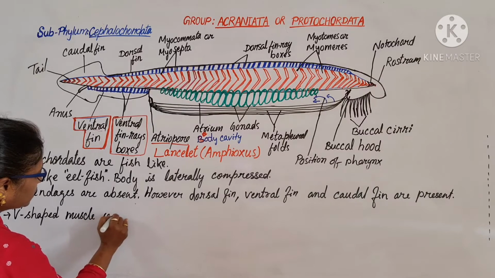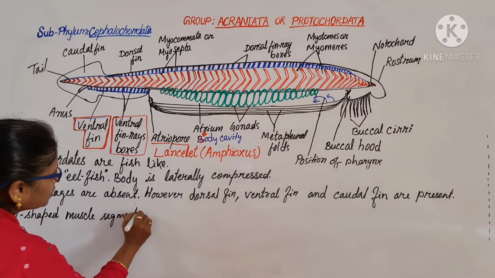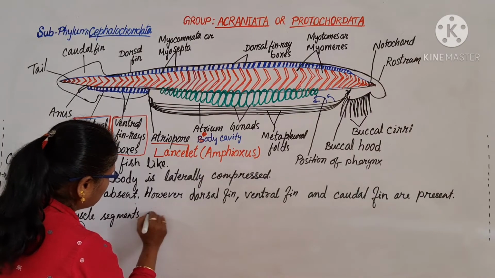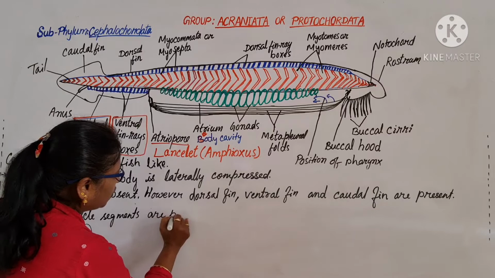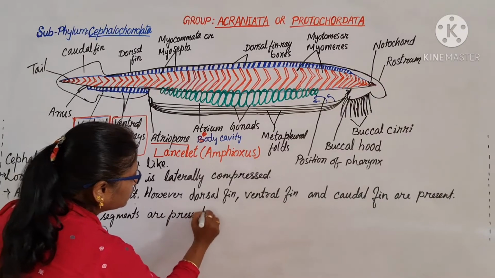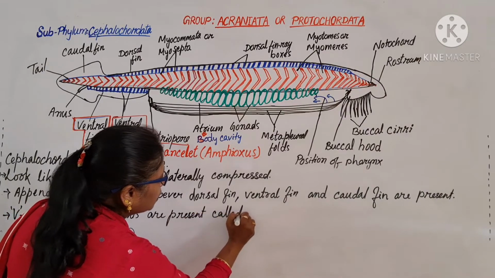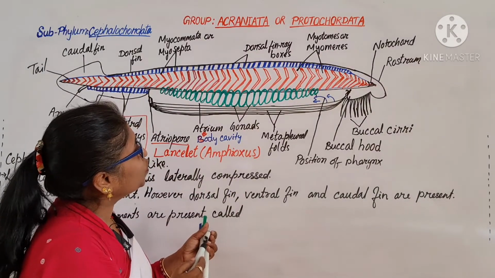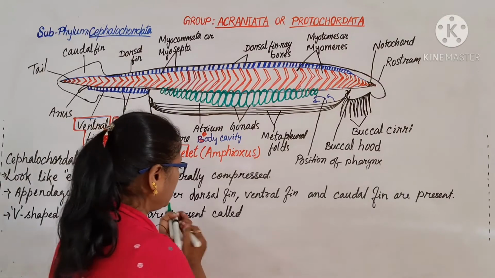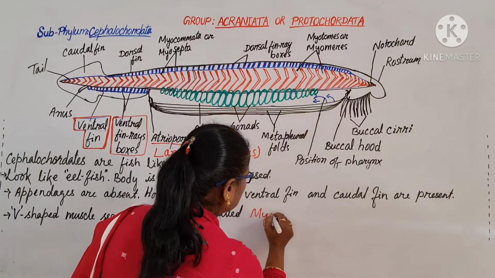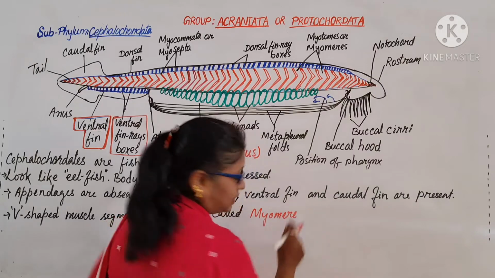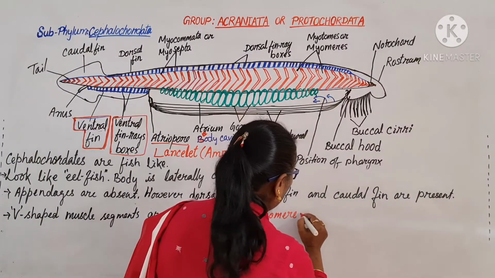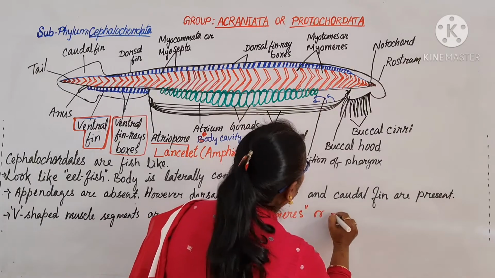What are they called? The myomeres or myocommata. Meres means units, segments. Okay, myomeres or myocommata.